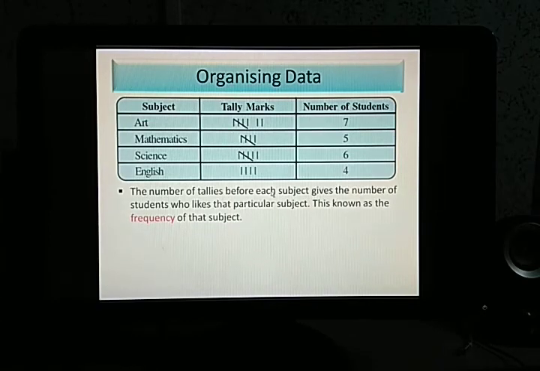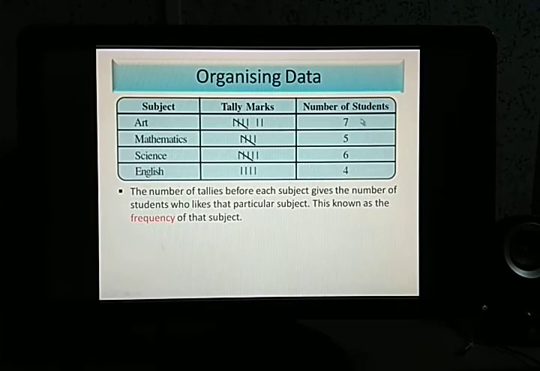Now the number of tallies before each subject gives the number of students who like that particular subject. What information do the tally marks give us? They give us the number of students whose favorite subject is that. And this has a particular name. It is called the frequency.